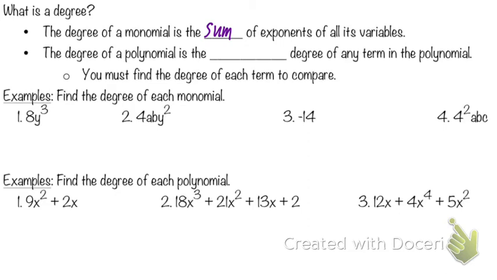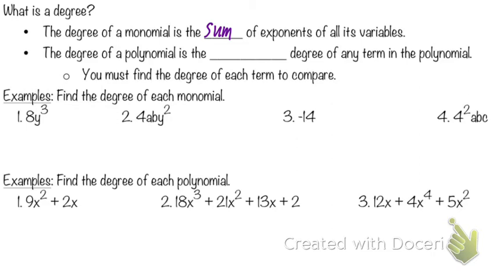Sum is what operation again? Addition. So we're going to add up all of the exponents on the variables. So the degree of a polynomial, though, actually we'll get to that in a moment. Let's go down to these examples and then we'll come back up and fill in that blank.